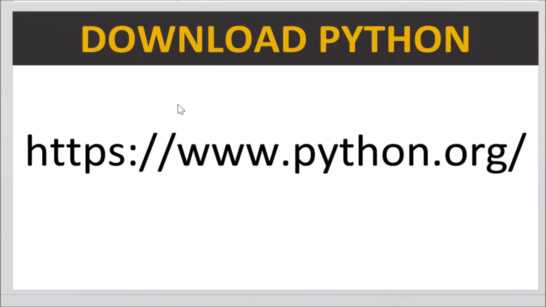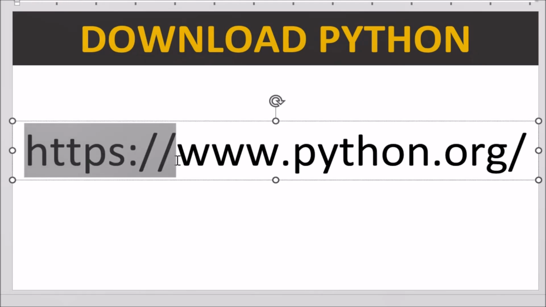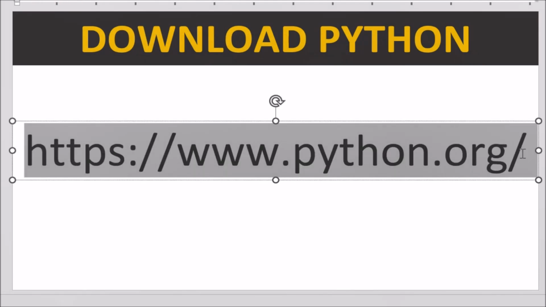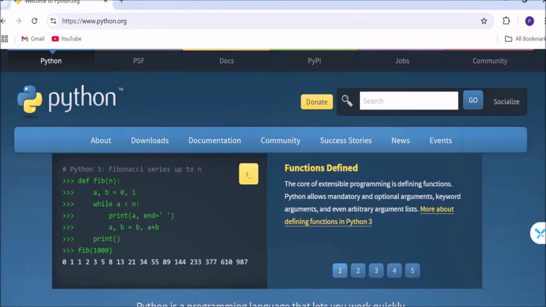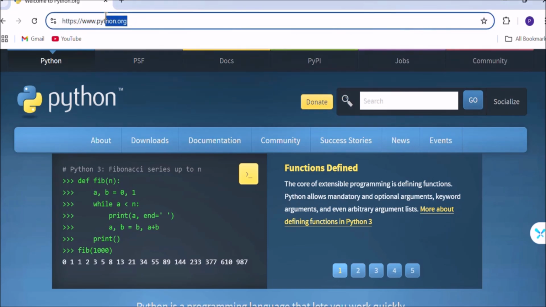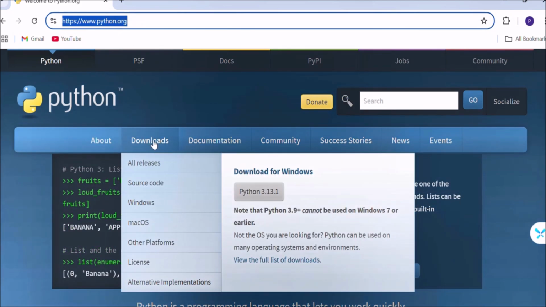Now let's download and install Python from the official website of Python, that is https://www.python.org. First, go to python.org. Open the web browser and go to python.org. This is the official website where you can download Python. Now click on the download option.